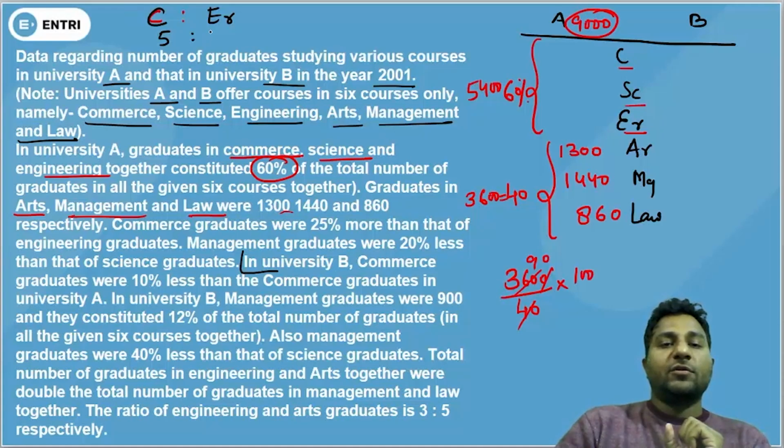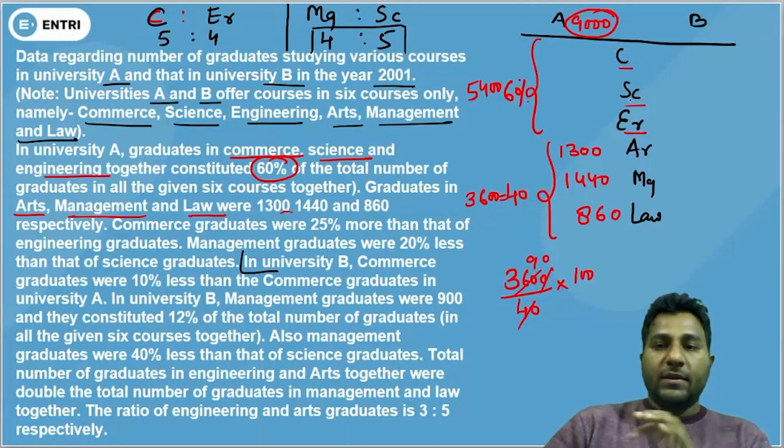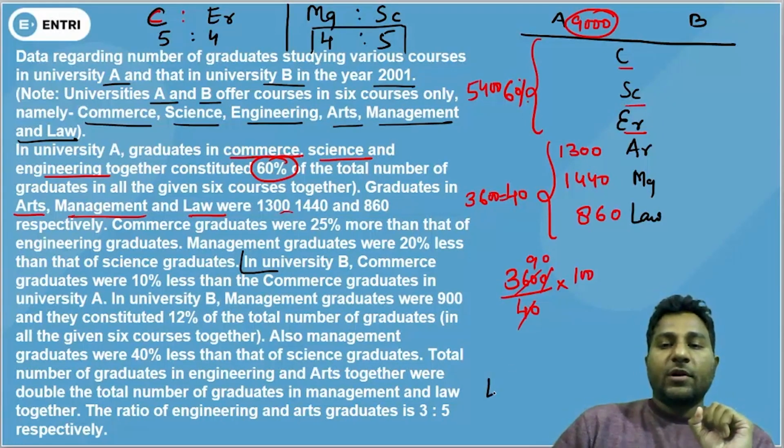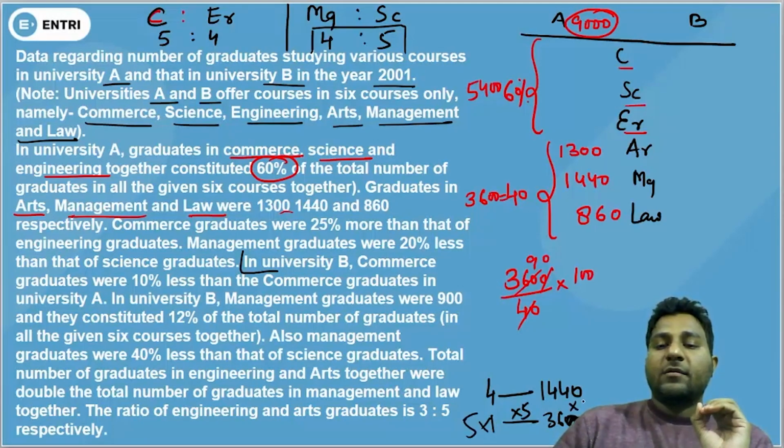That means 5:4. Okay. Management graduates were 20% less than science graduates. So 4:5. Now you know that this 4 ratio stands for 1440 because management graduates have been given as 1440. So 1 ratio stands for 360. That means the 5 ratio will stand for 1800. So we have figured out the data of science.